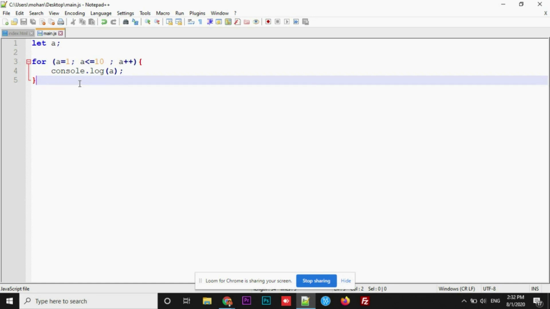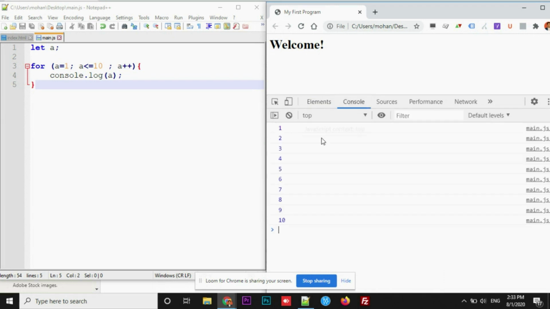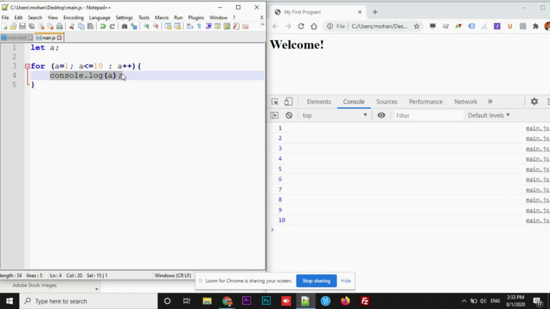If you wanna see, let me execute this. So let's refresh and go to the console in order to see the output. See this. Okay, 1 to 10 got printed. This is how these loops will help us. So far we have seen just assignment to a variable and we just call the number. Manually we just added console.logs whenever we want to print the number inside the variable. Now you can see here it has been printed 10 times.